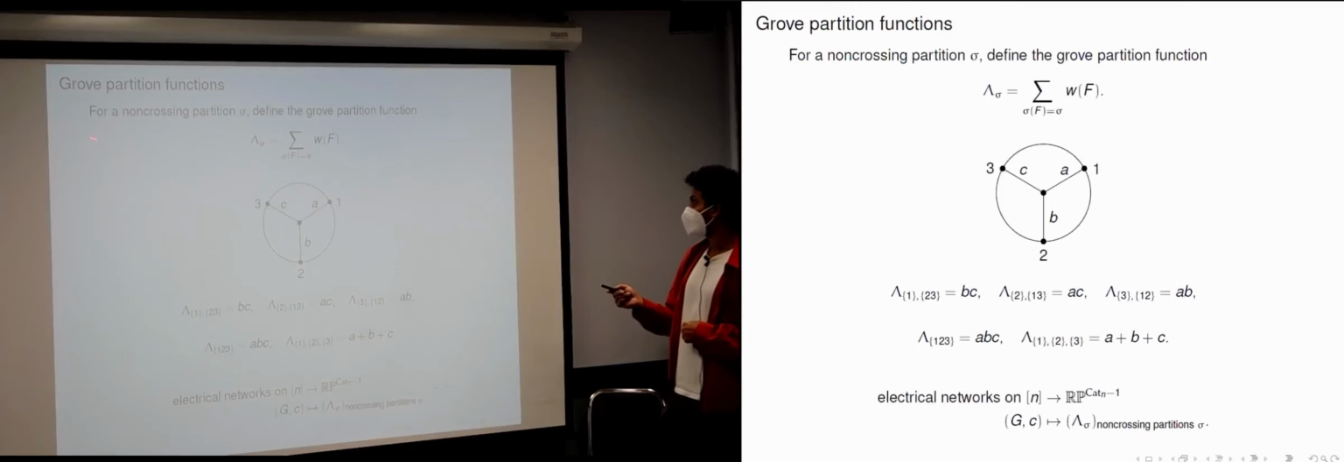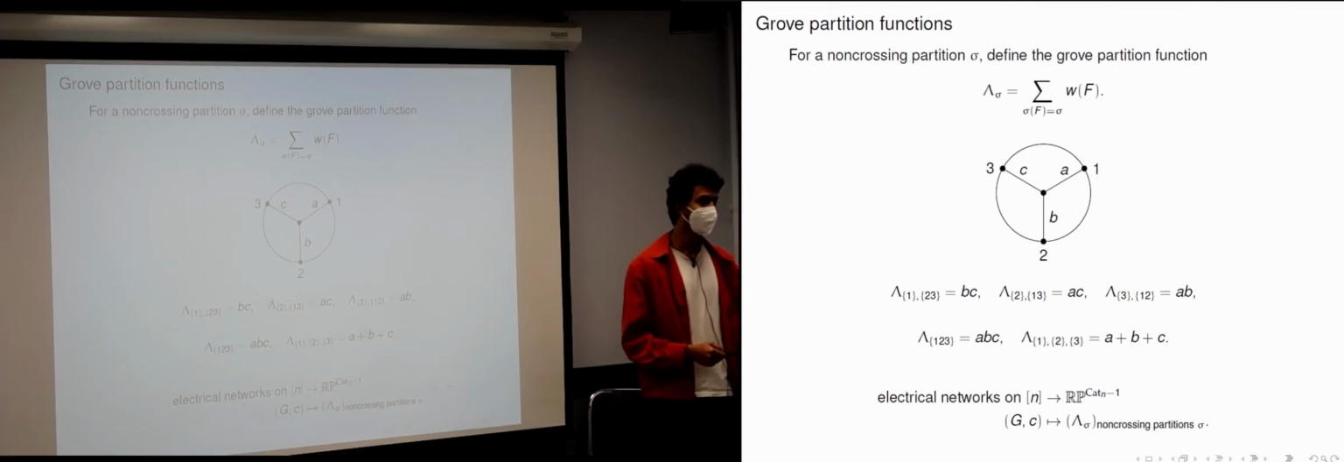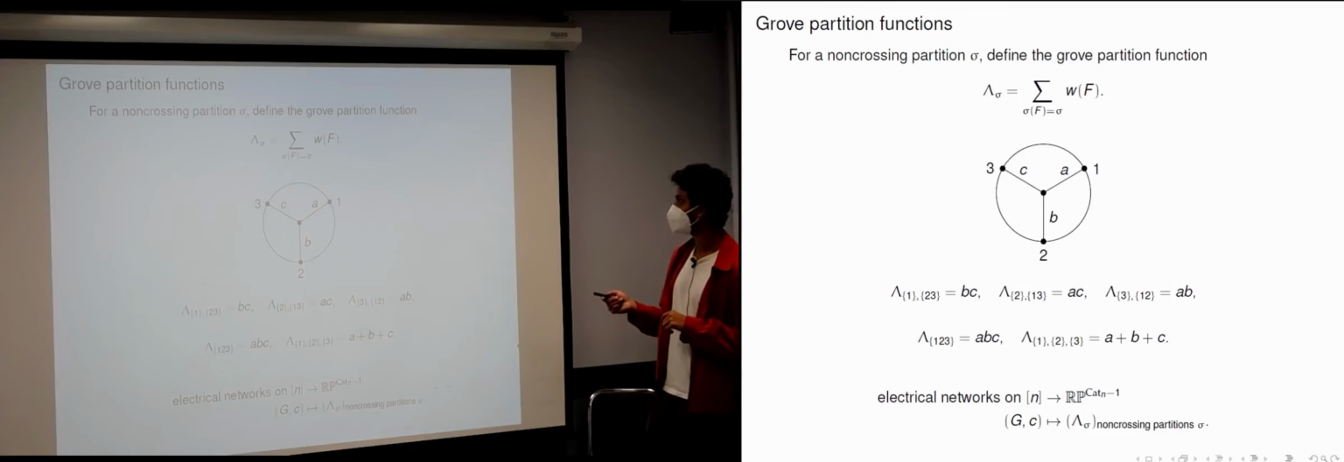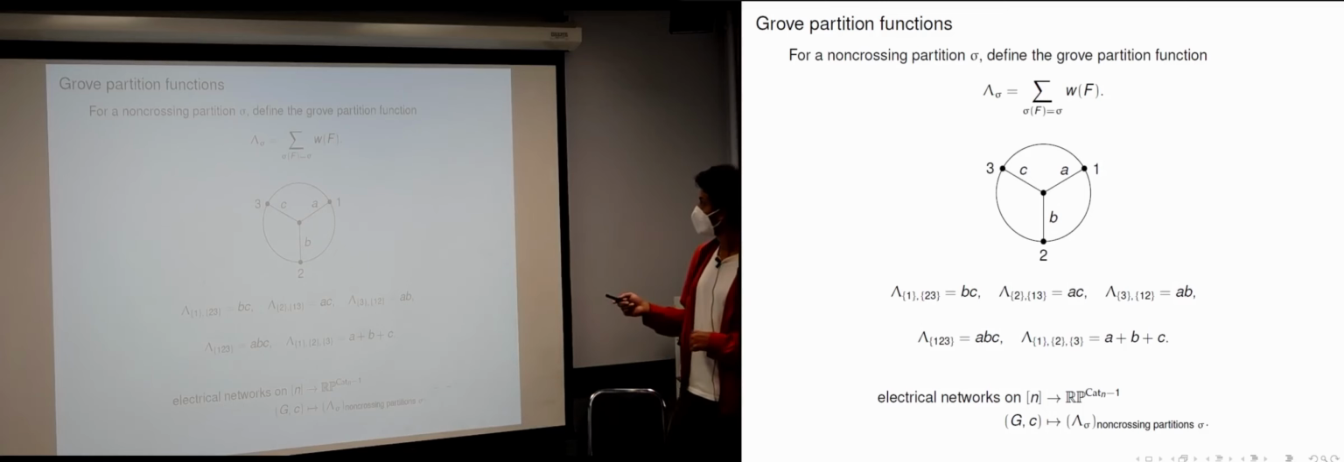So if you fix a non-crossing partition, then you can look at all groves that have this particular non-crossing partition associated to it, and you can define a partition function, which is the sum of weights of all groves that have this specific non-crossing partition as its boundary partition. So for example, if you take this simple electrical network over here, these are all the grove partition functions.